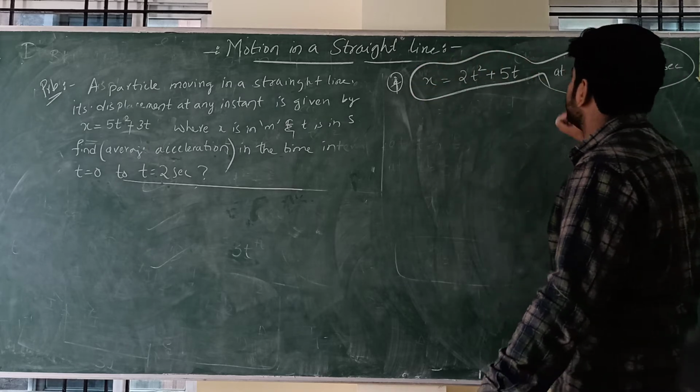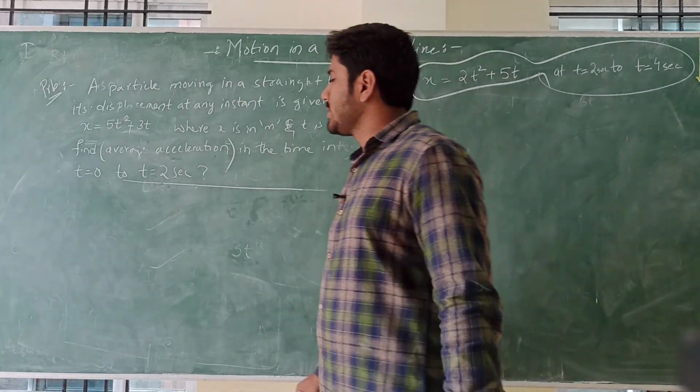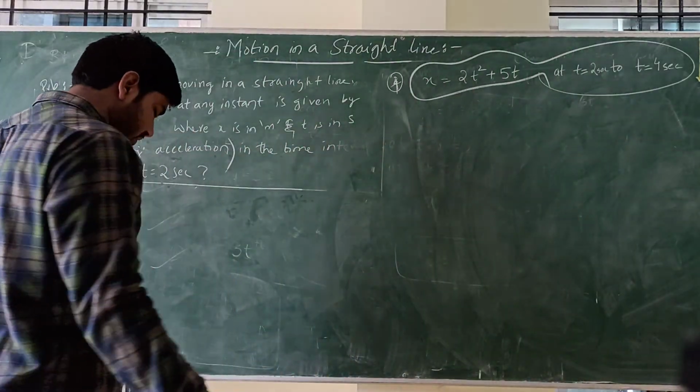So just do this problem. I have given 2 problems as homework.